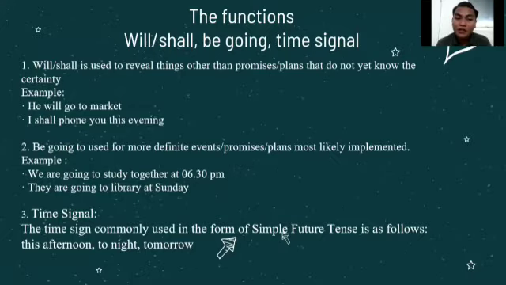As the explanation, will or shall is used to reveal things other than promises. It can be understood that will or shall is used to express a future moment or future activities that will be done, but we don't have any plan to do it. For example, when we are on the way to our educational institution, and we are